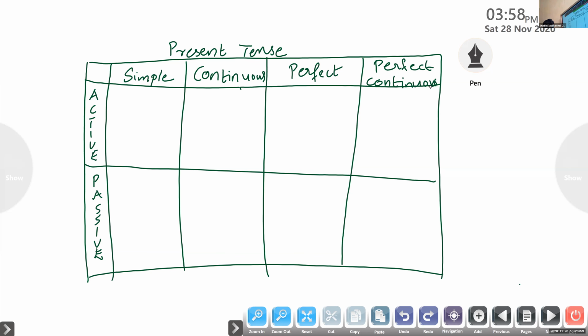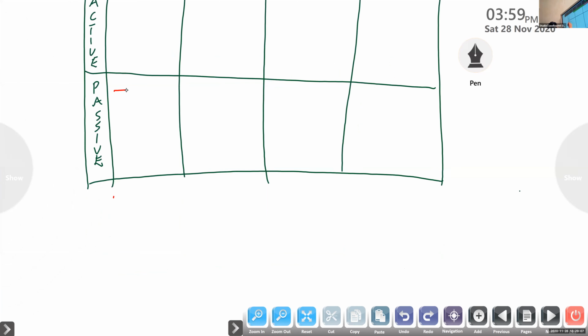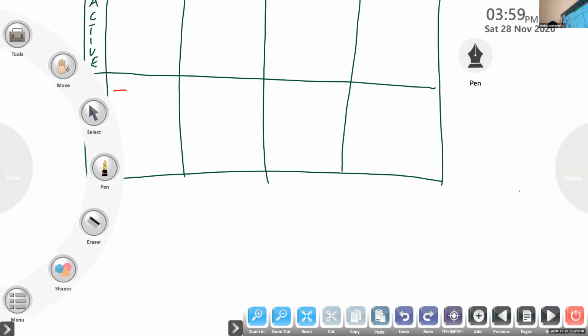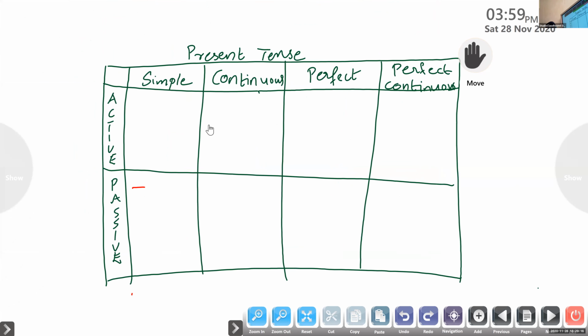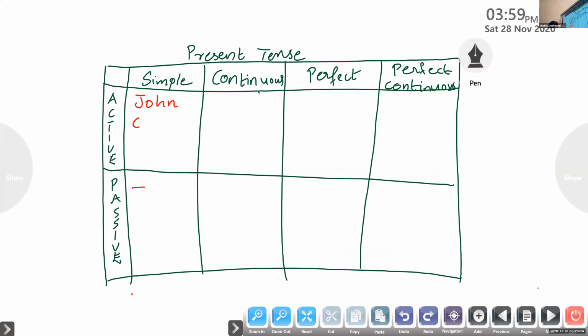Okay. Question. John. All of you please write the simple present tense form. John collects money. John collects money. Tell me the finite verb used here.